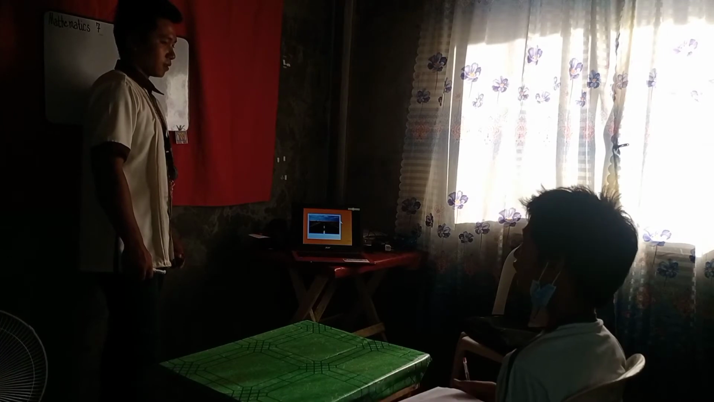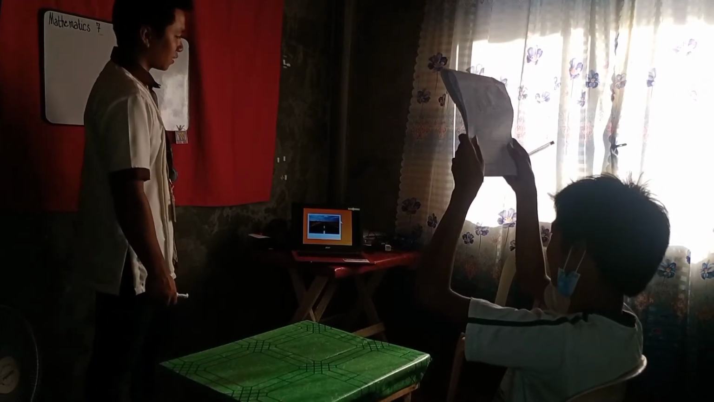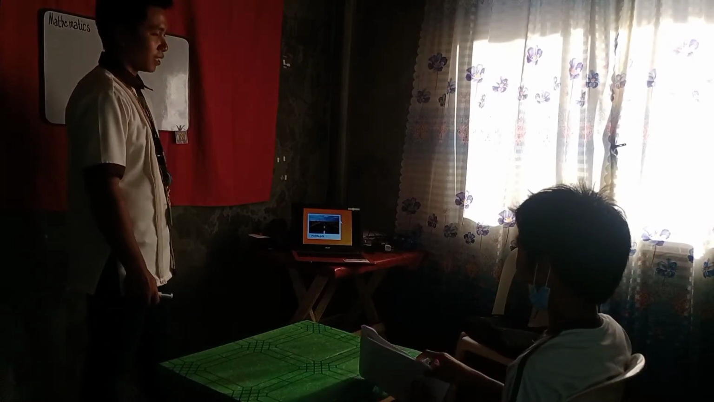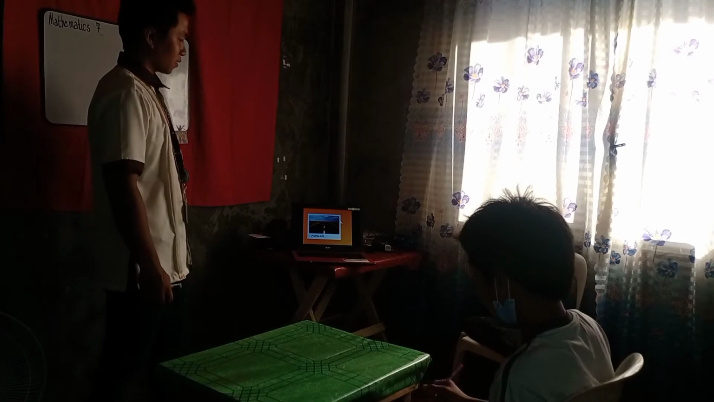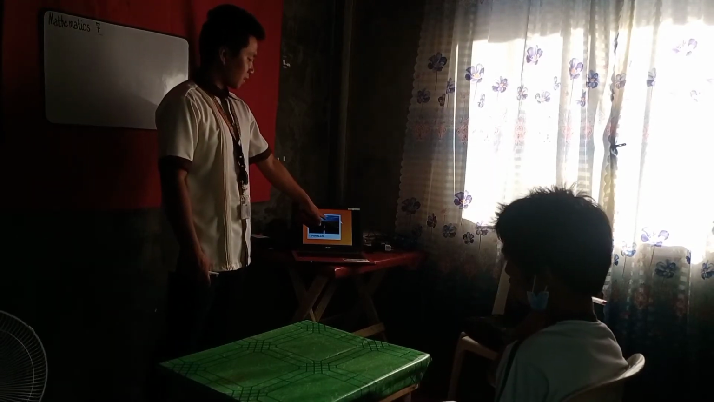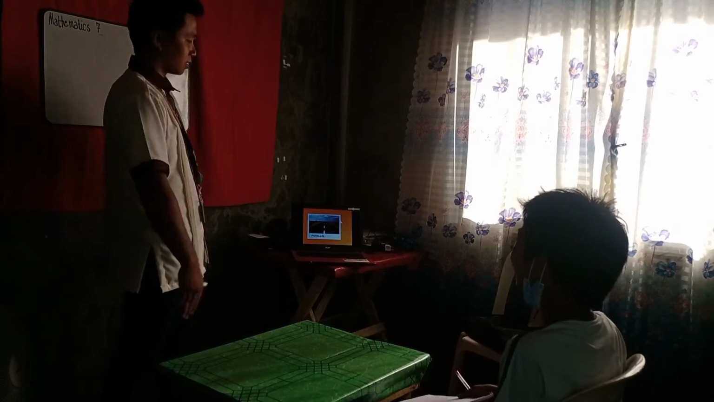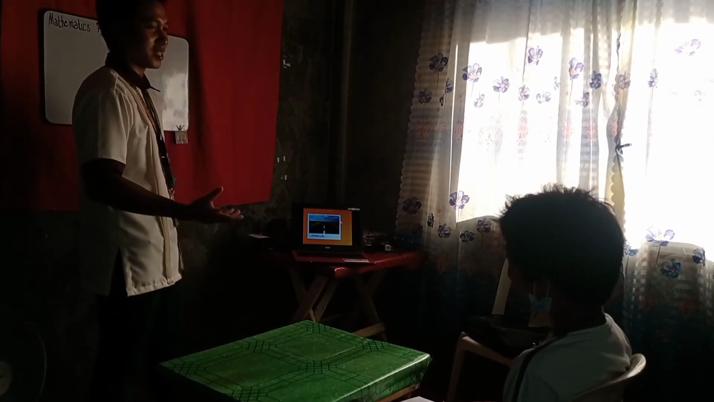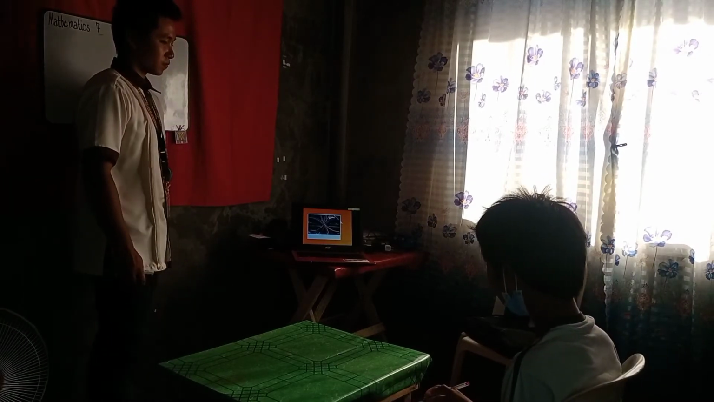Sir. 3, 2, 1, go. Parallel. Is it parallel? Let us check. It is parallel. So, check your answer. So, paano siya naging parallel? Sir, kasi hindi sila direct. It's just straight lines that do not meet. Okay? Yes, sir.